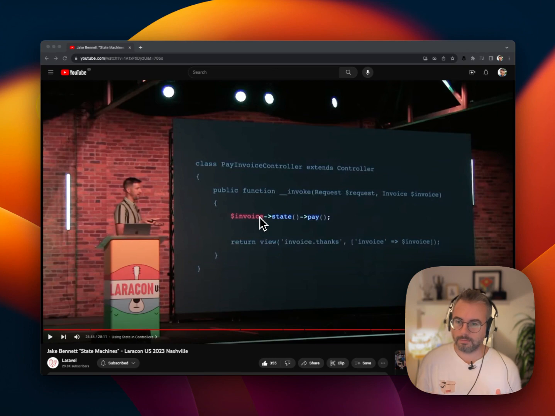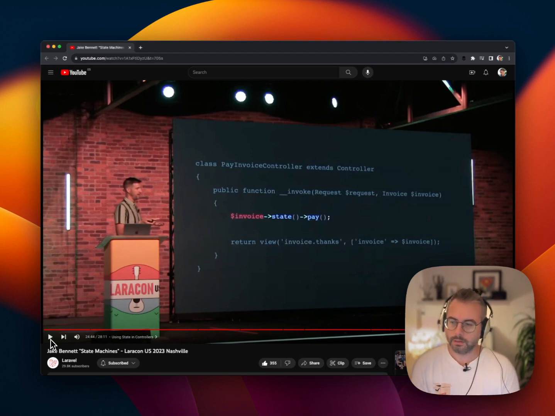And it's fantastic because it reduces multiple lines of code in a controller and potentially really complex if statement logic into different classes that represent the state of the invoice and what should happen when this event occurs. And so the context is all wrapped up in another class which represents the current state of the invoice. And it's fantastic. Let's watch what he says next.